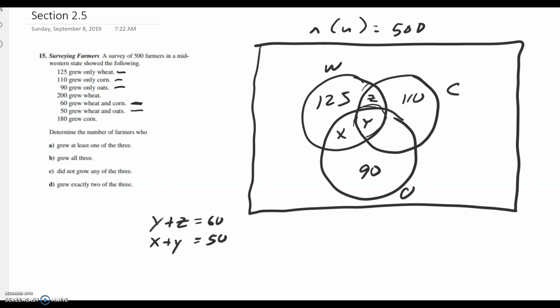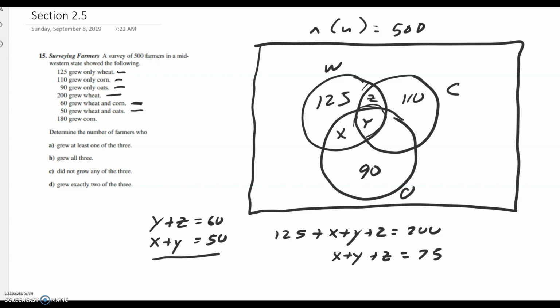And then it says that 200 grew wheat. And so I think that 125 plus x plus y plus z has to equal 200. Subtracting 125 from both sides, x plus y plus z has to equal 75.